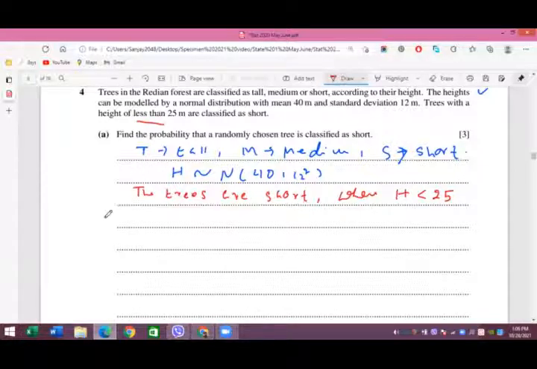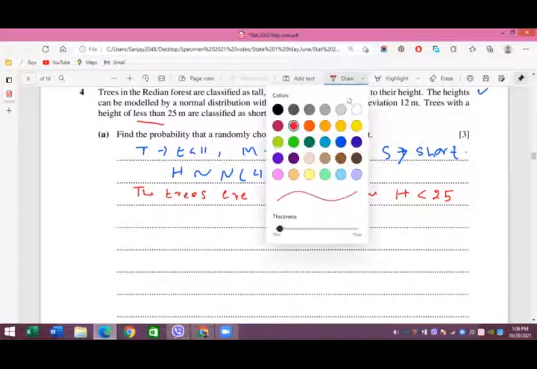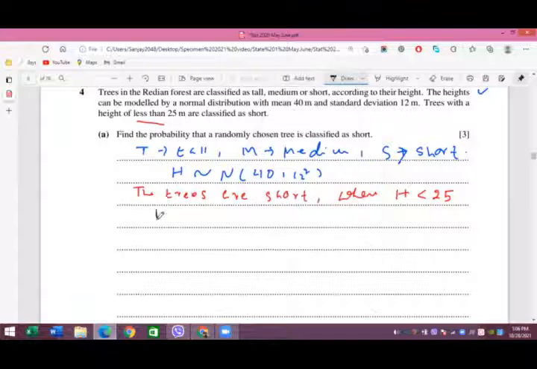In question A, it says find the probability that a randomly chosen tree is classified as short. So definitely you are going to find the probability that H is less than 25. Now we apply the concept of normal distribution here.